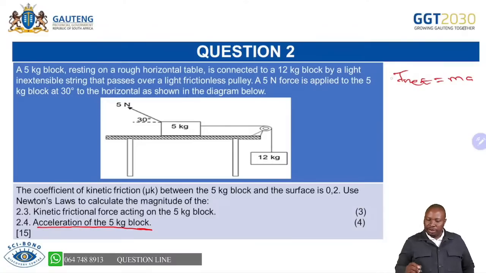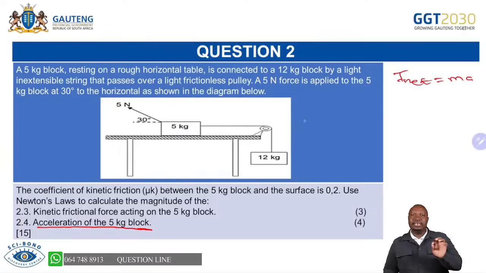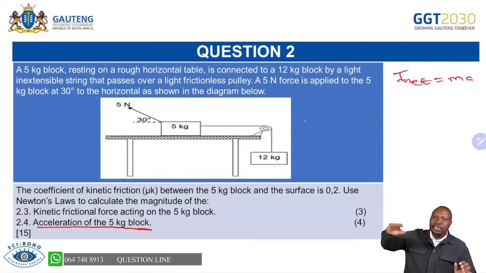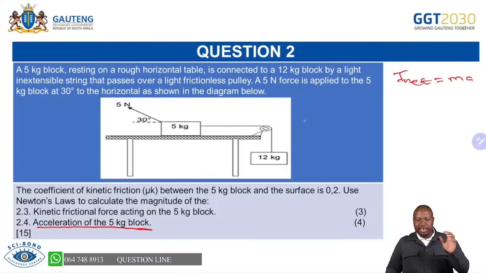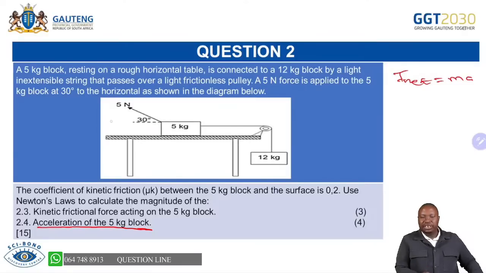And if we check when we were drawing our force diagram, we can see how many forces we have in terms of the 5 kg block. We have 5 Newton that is being applied, we have the frictional force, and we have the tension. The main thing there is the sign, to say the direction where the tension is going and the direction where the friction and our Fx, our horizontal component of this force, are going. They are in opposite directions.